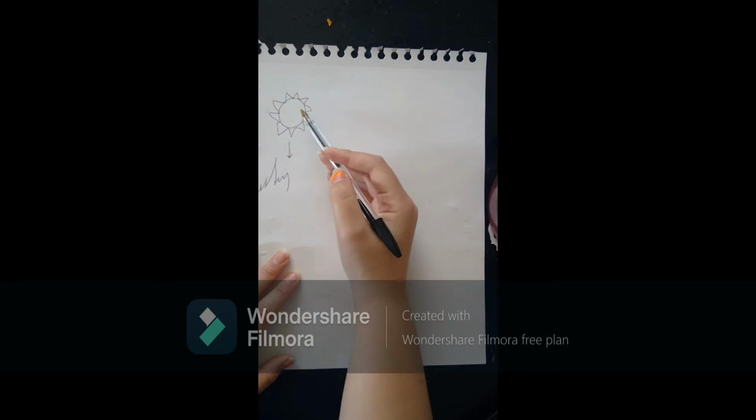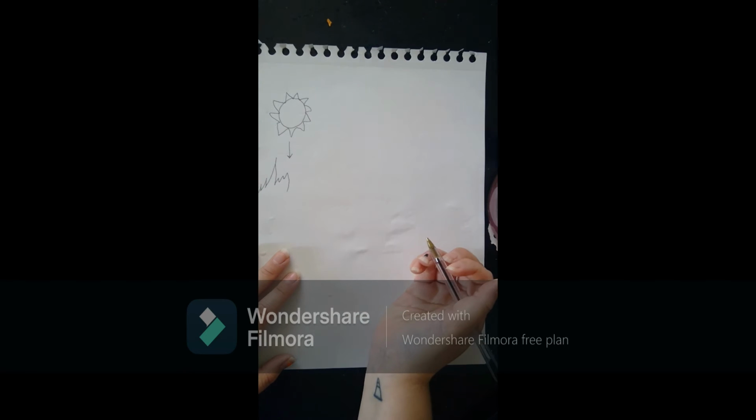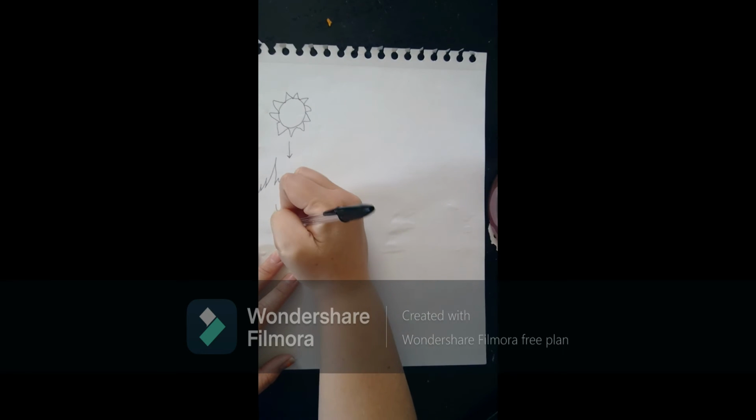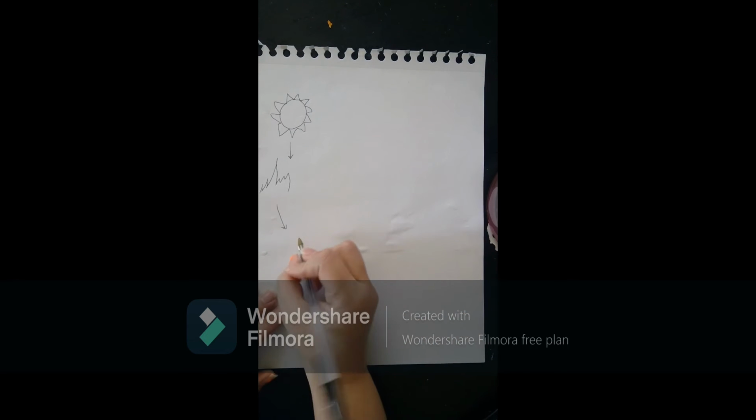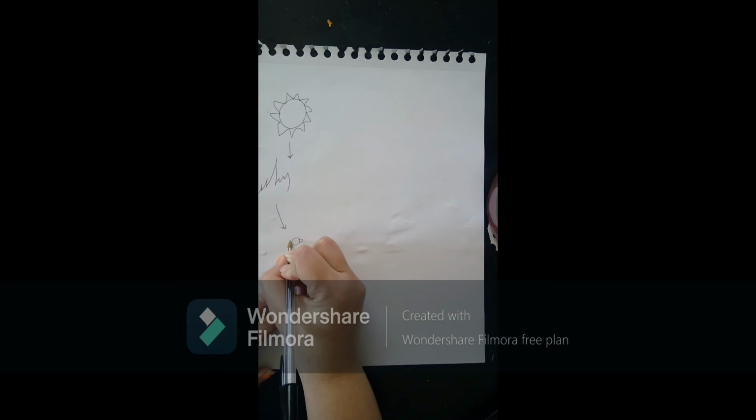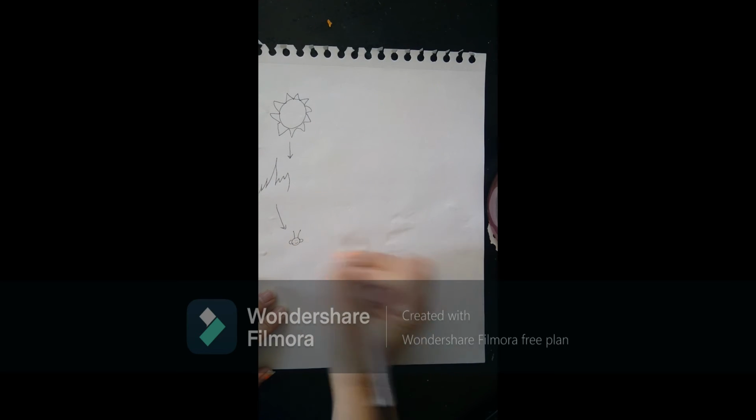So the grass is getting the energy from the sun. I'm going to draw another arrow, and I'm going to draw a little bug. So the bug is eating the grass and getting its nutrients and energy from the grass.